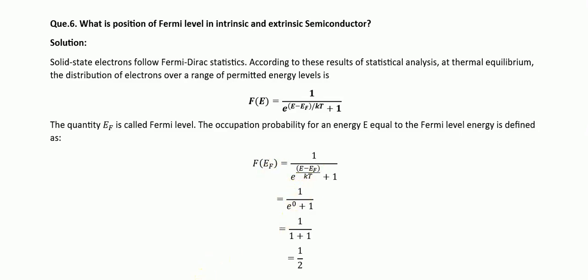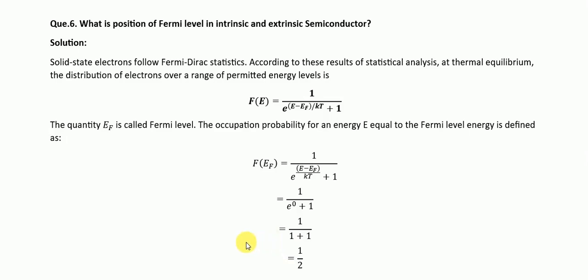At E equals EF, we have 1 divided by e to the power 0 plus 1, which is equal to 1 by 2. That means one half, which is a 50% chance of finding an electron at the Fermi level. This is crucial for understanding how electrons and holes are distributed in a material.